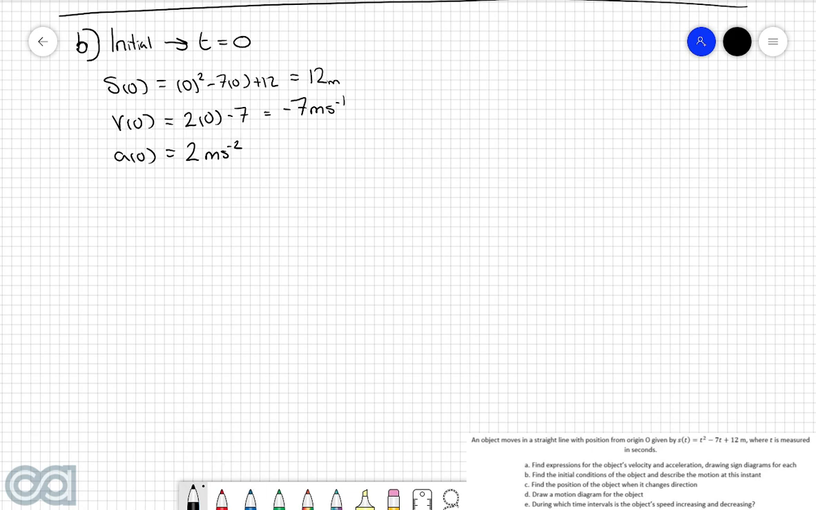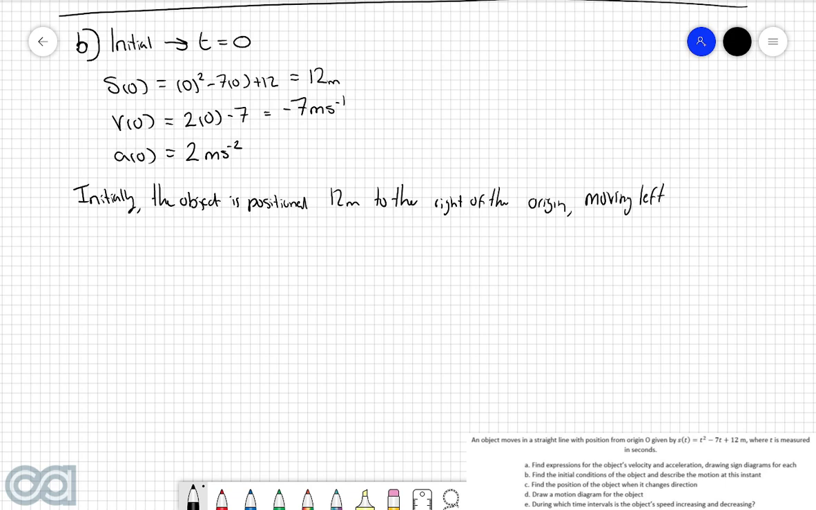So now let's combine all of this information into a nice final sentence. So we can say initially, the object is positioned 12 meters to the right of the origin, moving left with speed 7 meters per second, accelerating to the right with a rate of 2 meters per second squared.